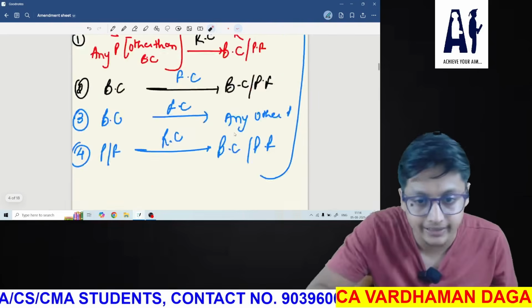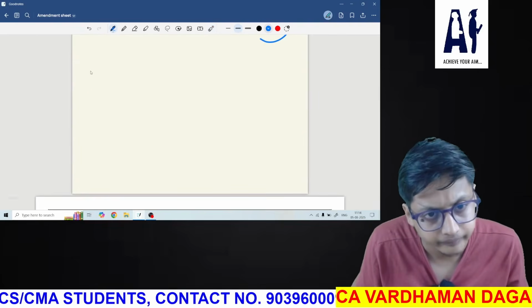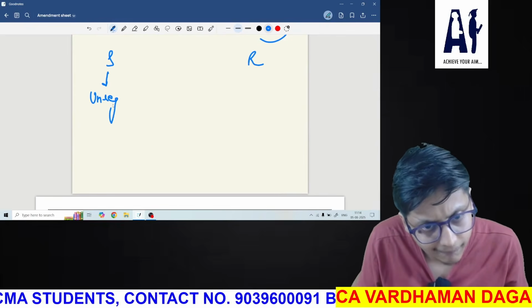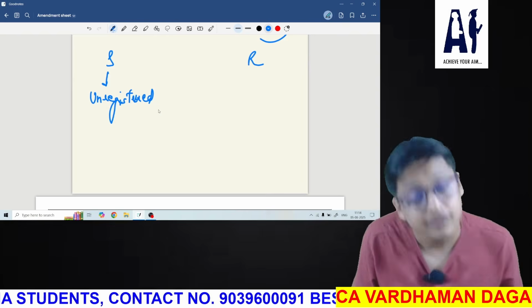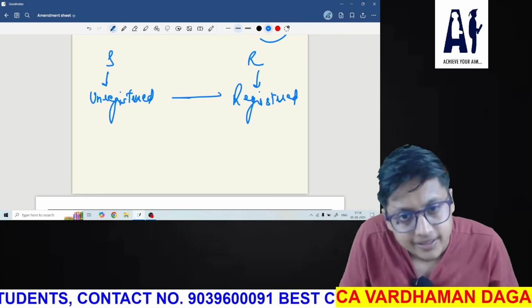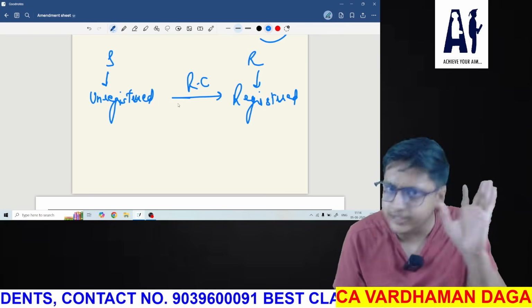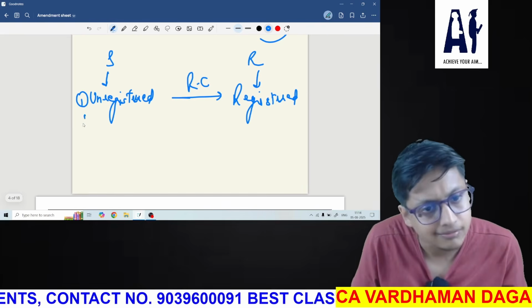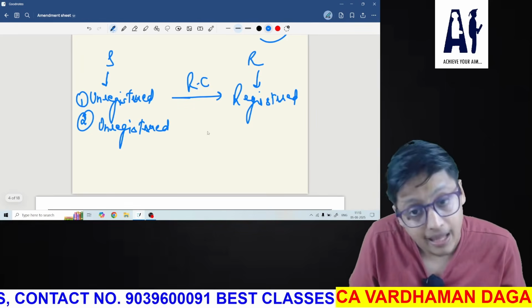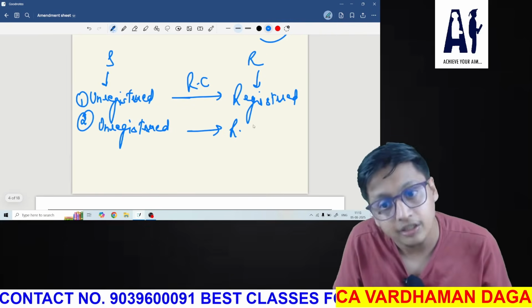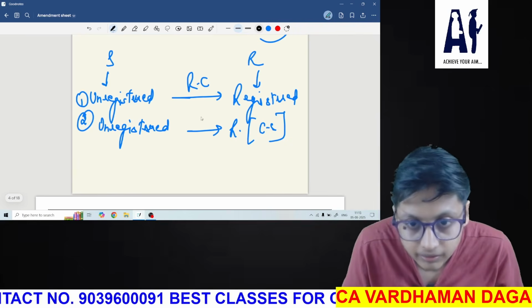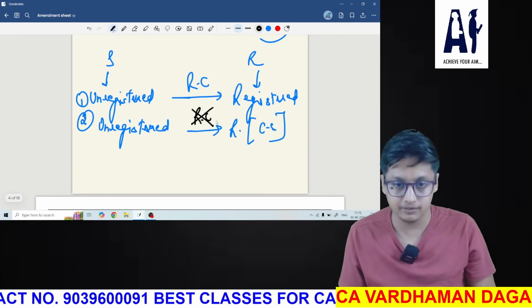It means they are saying that if the supplier is unregistered and the recipient is registered, then this is the case covered under reverse charge. This we have already studied. But in the second case, the supplier is unregistered and the recipient is registered, but he is registered for the composition scheme. Then in that case, reverse charge would not be applicable.